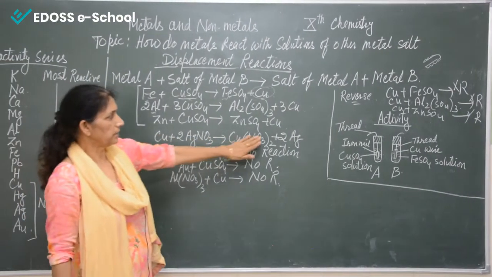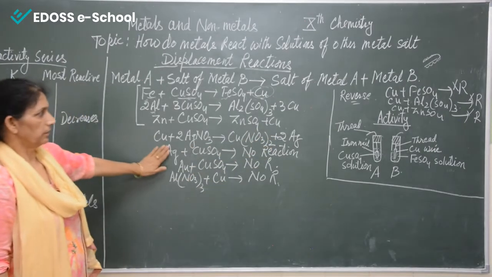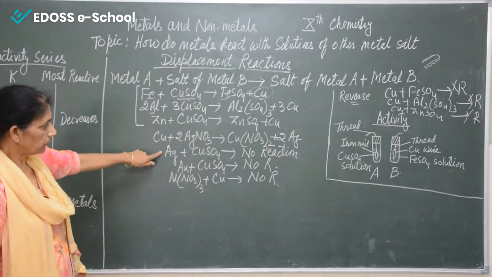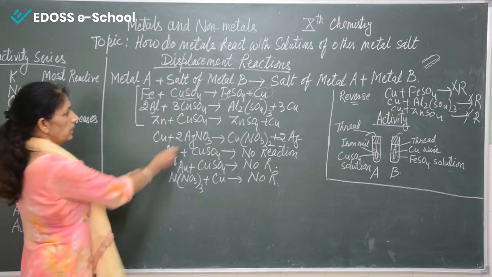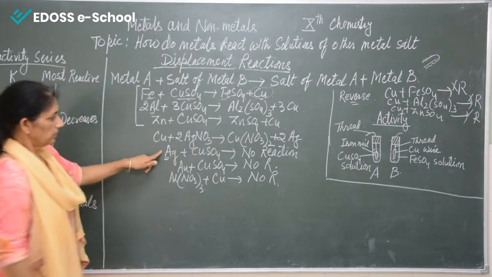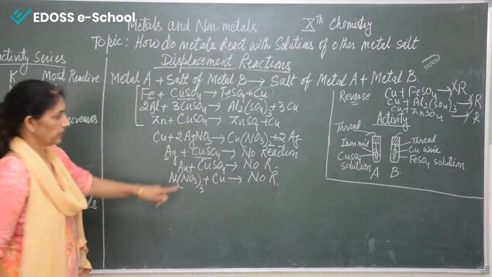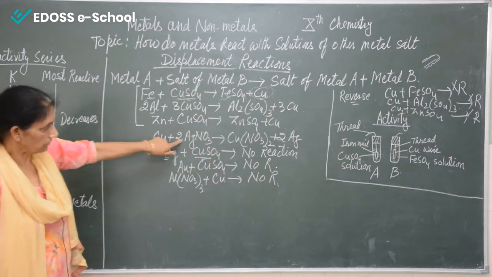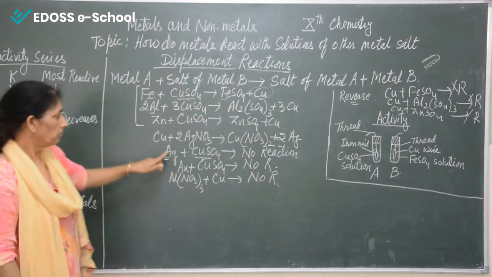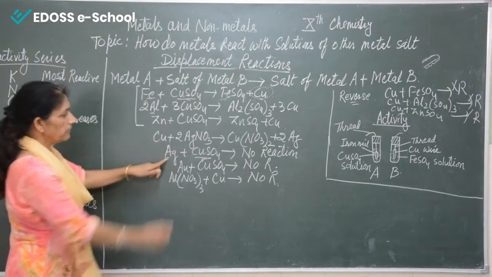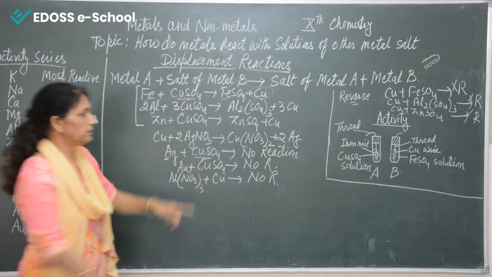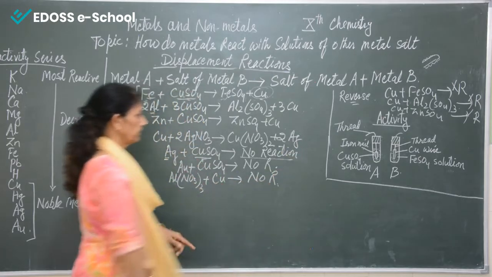Here copper nitrate and silver is given out. But if we reverse it, meaning if we are taking silver and reacting it with copper salt, whereas here we are reacting copper with silver salt, the reaction is happening. But if you are taking silver and reacting it with copper salt, then there is no reaction.